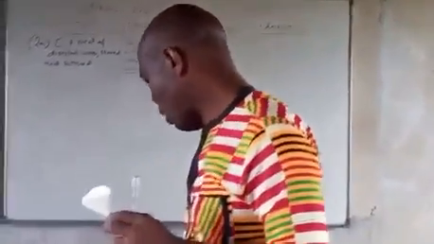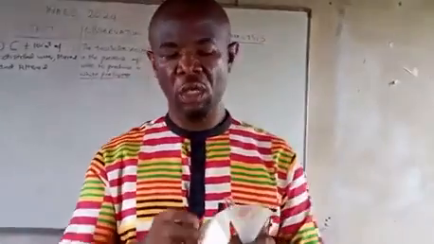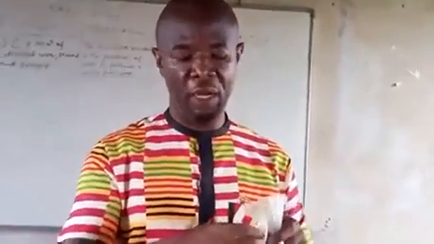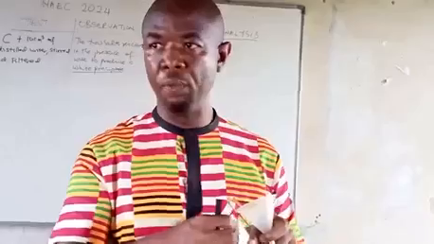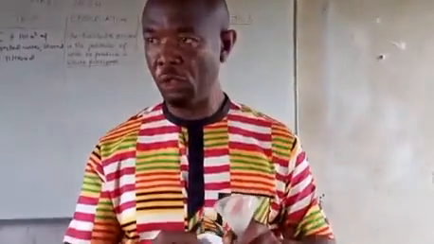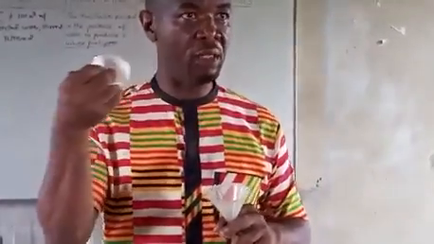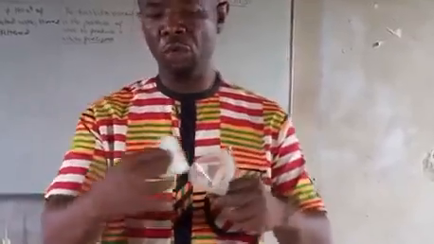Then we get our filter funnel. Before we insert it, we're going to insert the paper into it. So there are two openings on the paper. You can see one here and one here. Close one and open one. Are you following? One should be closed. You open one of the sides. Then insert it into the filter funnel. If the paper is sticking out, it's not well lapped. What you do is this.